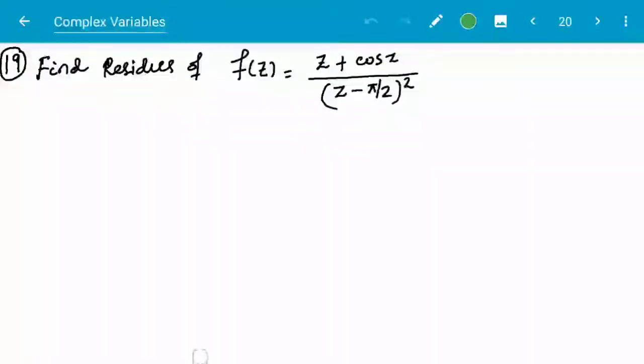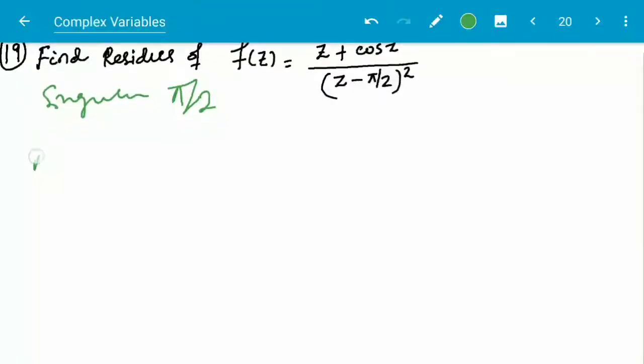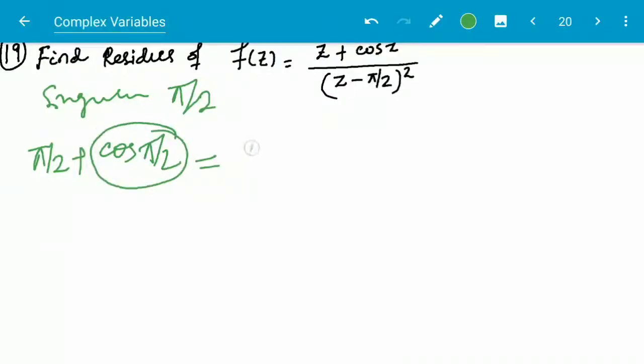So here the singular point is π/2. π/2 is the singular point, and if we put π/2 in the numerator, then π/2 + cos(π/2), what will it be? cos(π/2) is 0, so this is coming to be π/2, which is not equal to 0.